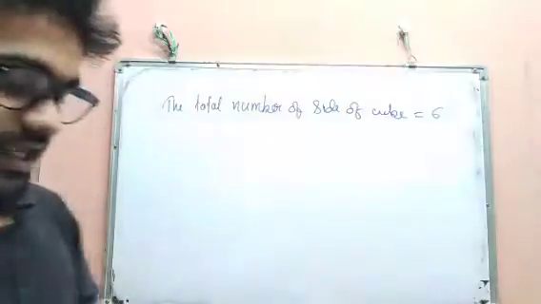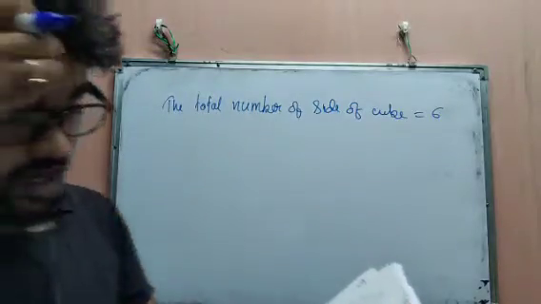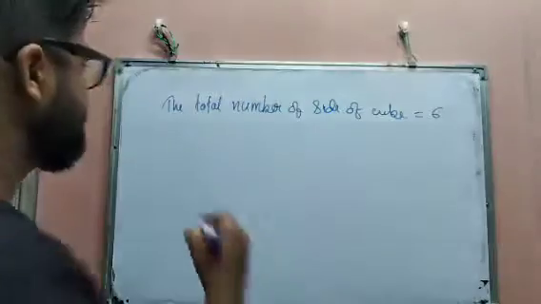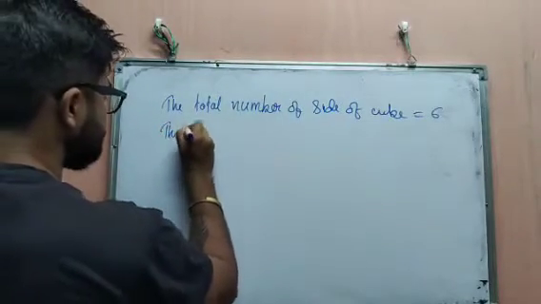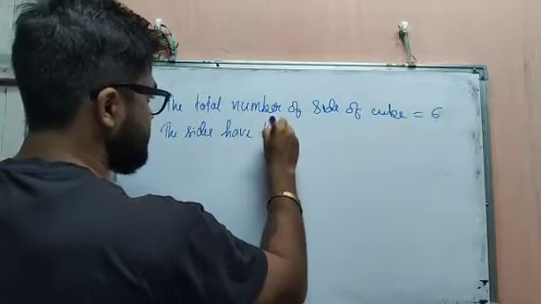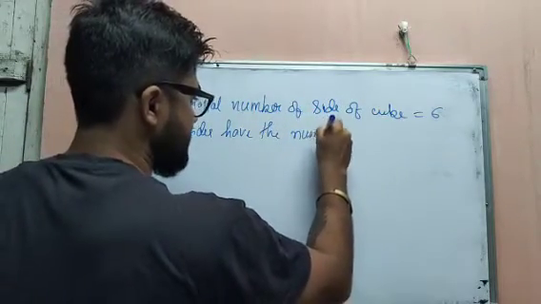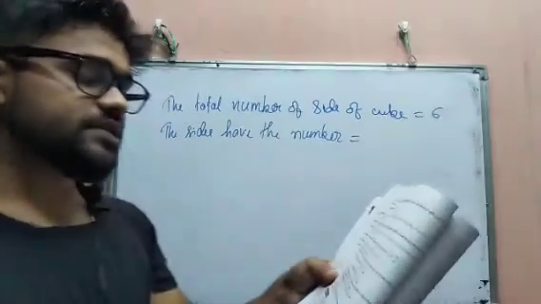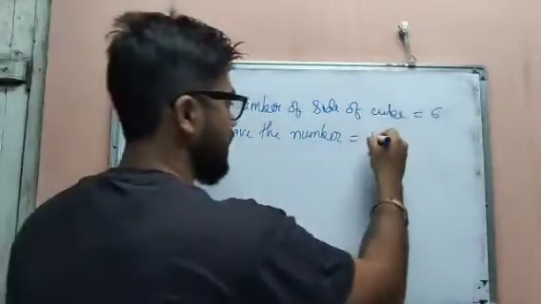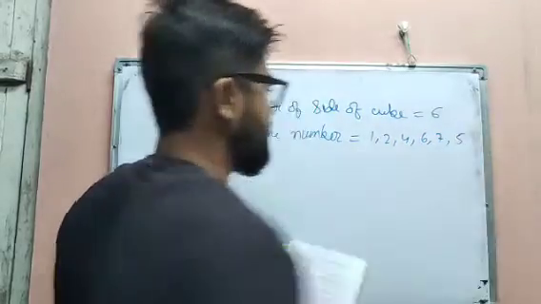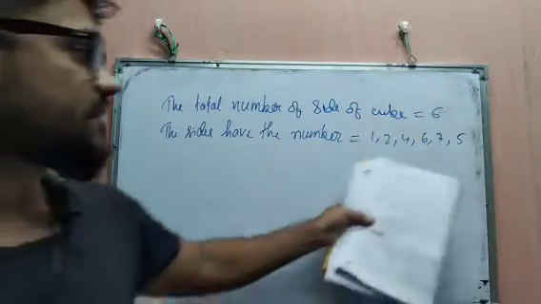The sides have the numbers 1, 2, 4, 6, 7 and 5.